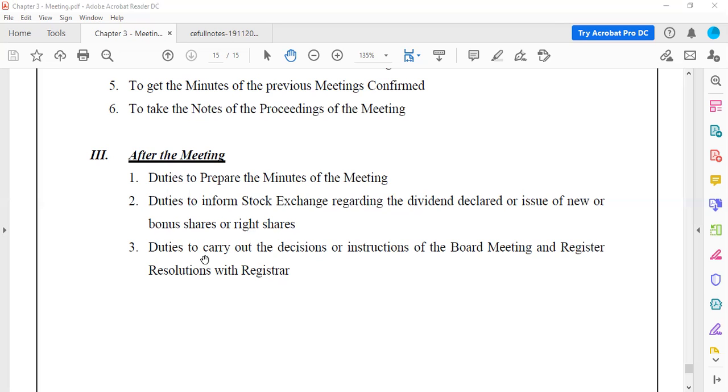Then, the duty to carry out the decisions or instructions of the board meeting and register resolutions with the registrar. Now, there is the registrar of companies, that is ROC. Whatever meeting we do, whatever decisions we take, that has to be filed. One copy of the resolution has to be filed with the registrar, that is ROC, who will be keeping that as a track.